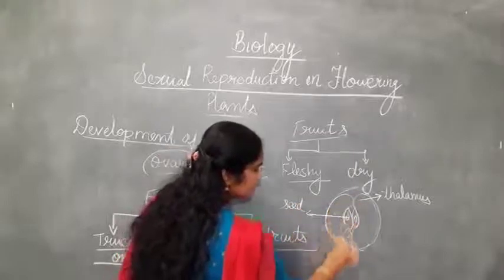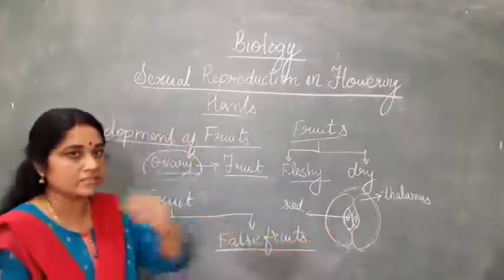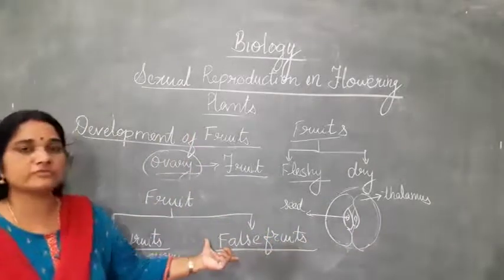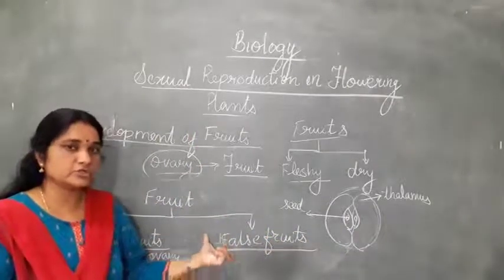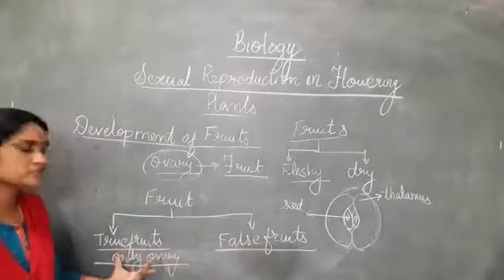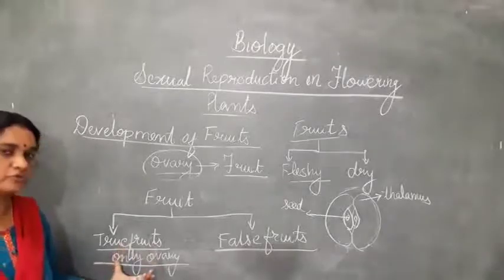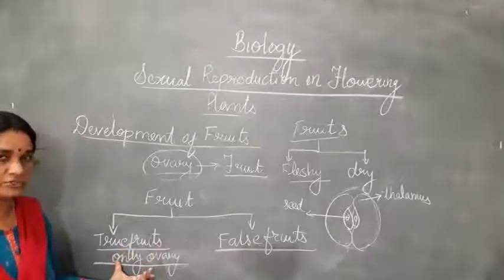So the part of the apple which we eat is the thalamus. Examples of false fruits are apple, strawberry, and cashew nut. True fruits develop only from the ovary, like mango and orange, and even tomatoes all come under the true fruit category.